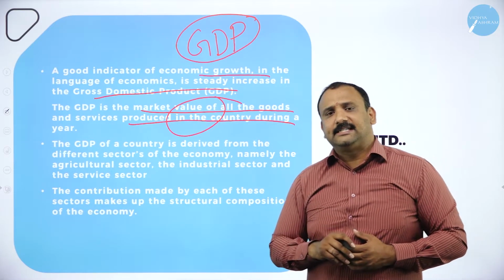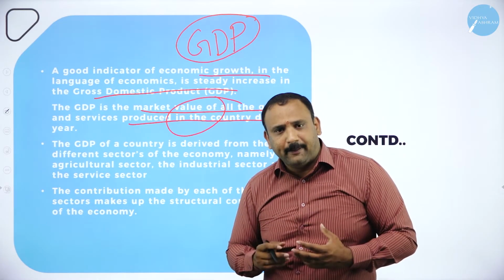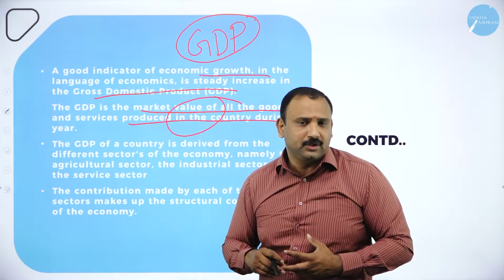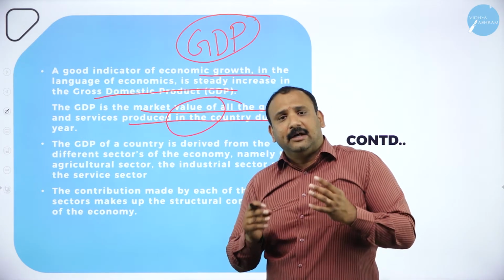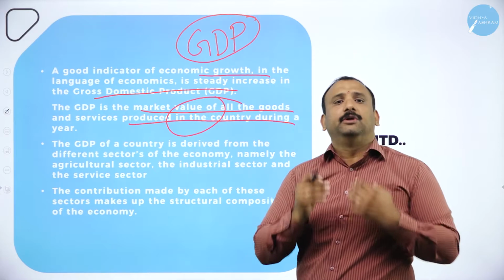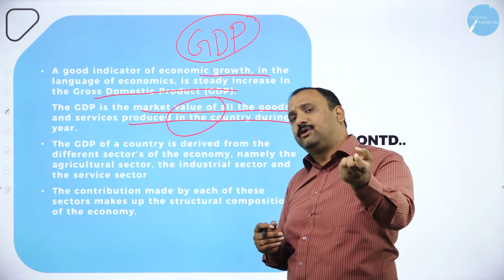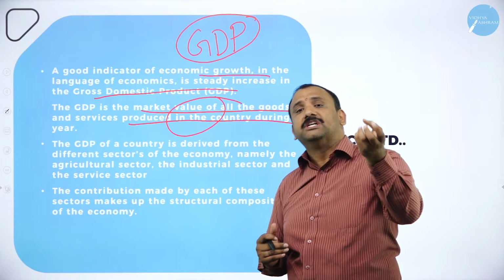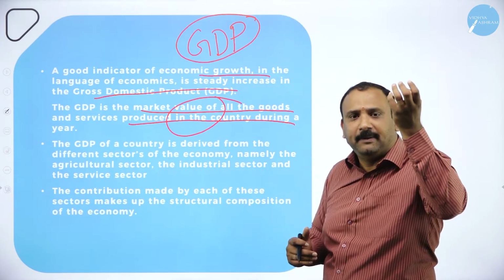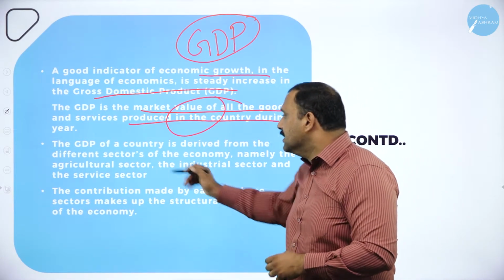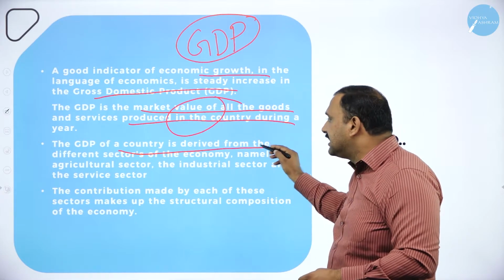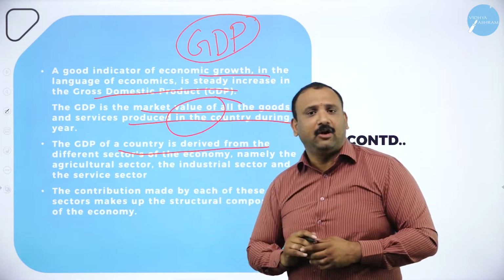So within a year, let's say that in 1 year, if you are able to produce some 50,000 worth of goods, some 1 lakh rupees worth of goods, that will directly constitute your GDP. That will directly tell you that these are the factors on which the GDP is growing, the GDP is getting enhanced altogether. So the GDP of a country is derived from different sectors of the economy, no doubt about it.